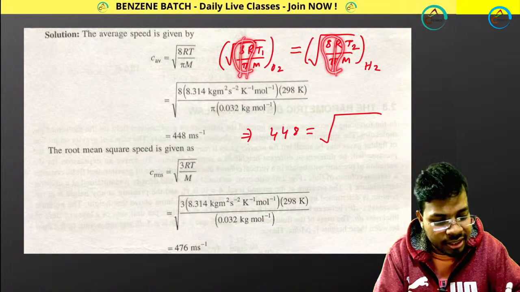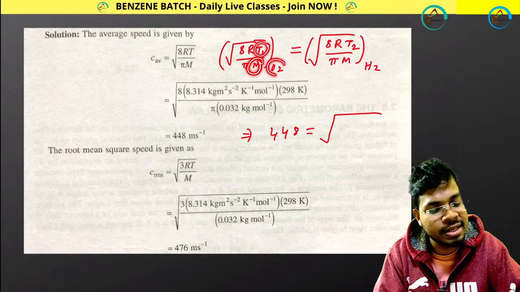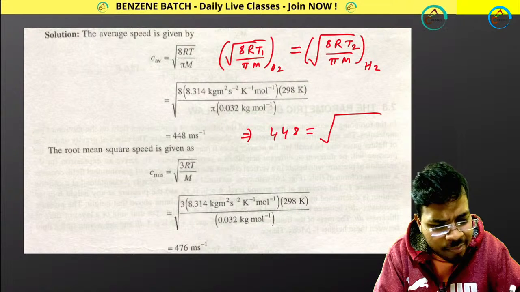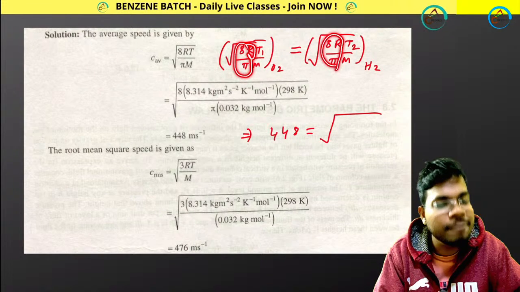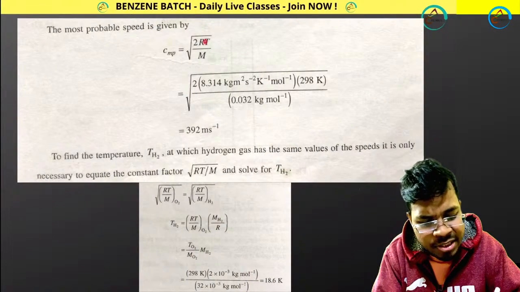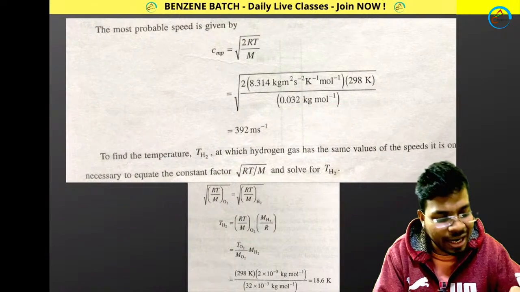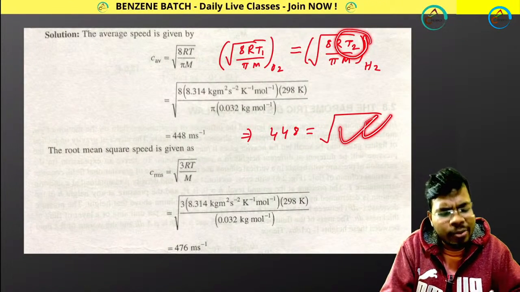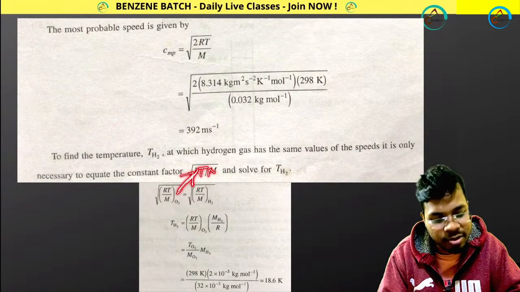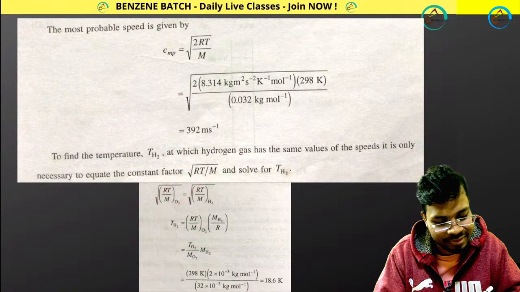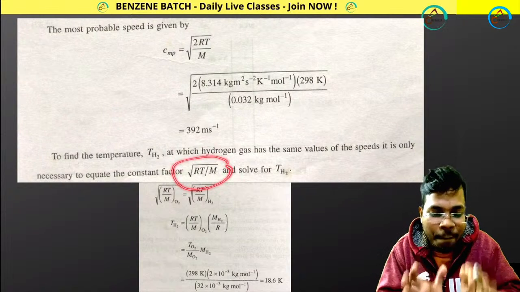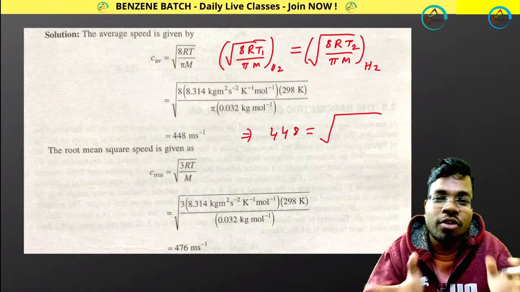So what are you comparing? T1 that is given divided by M for oxygen, and T2 that you need to calculate, and you know the M. So only this part varies. There is no significance of this 8 by pi, 8R by pi. The same is true for this 3R and for this 2R. So every time you will be getting the same temperature. You can calculate by taking only RT by M, or generally T by M. Forget about R as well, because R will also get cut. Those parts are getting cut, so they have no significance.